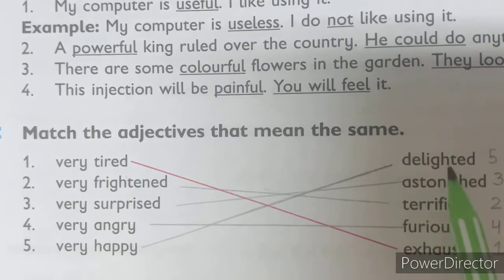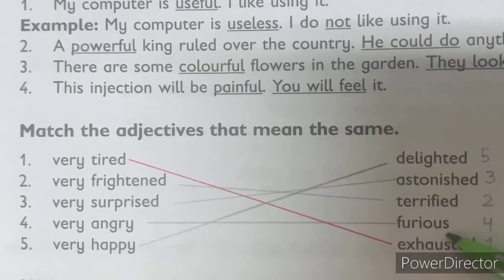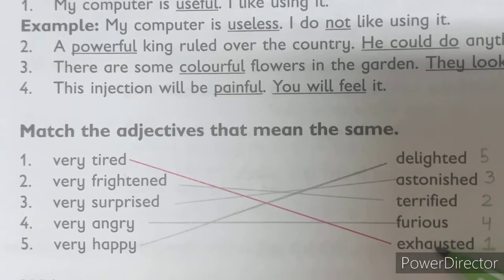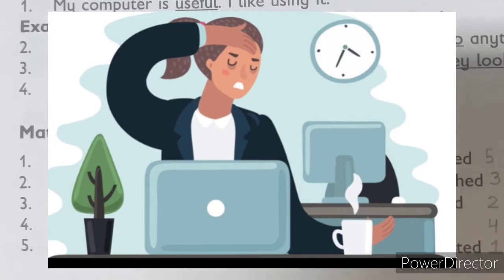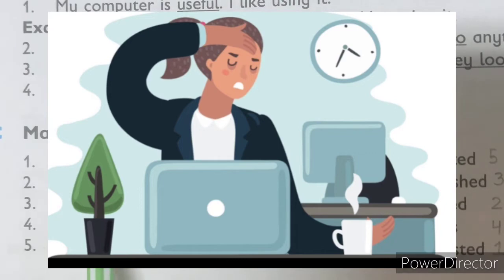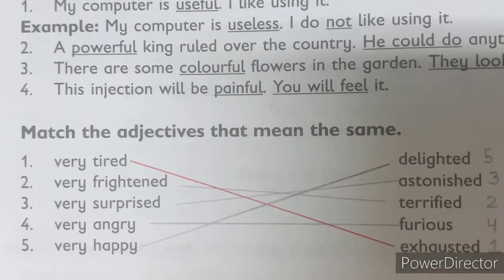Very tired means delighted, astonished, terrified, furious, exhausted. Which one, students? Very tired means exhausted. You are extremely tired, okay? So very tired and exhausted, same meaning.